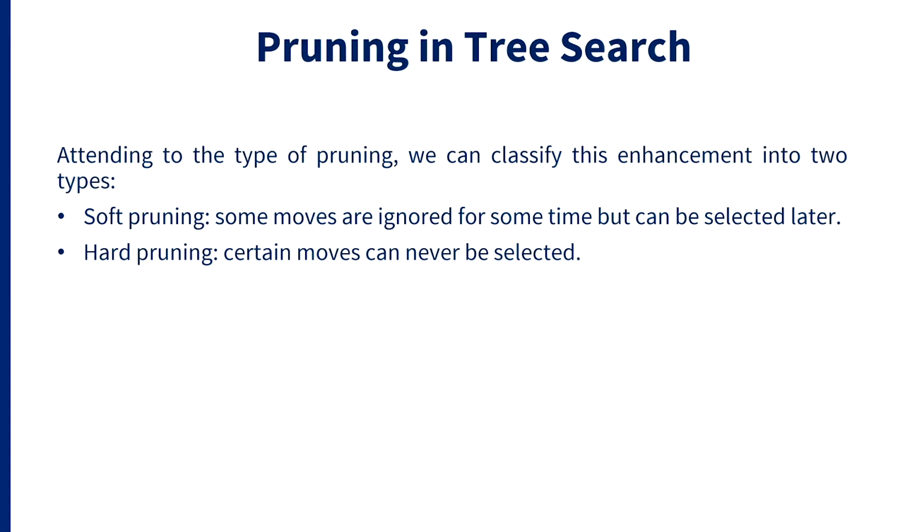We can also make an alternative categorization of pruning attending to how strict the operation is. In some cases, we'll prune a branch of the tree to never explore it again. This is called hard pruning, and an example of this is alpha-beta pruning that we have already seen. However, in some cases, we can do a soft type of pruning, which labels some options as pruned for certain iterations, but progressively, those branches become available again. Progressive unpruning, which we will see later on, is an example of this type of pruning.